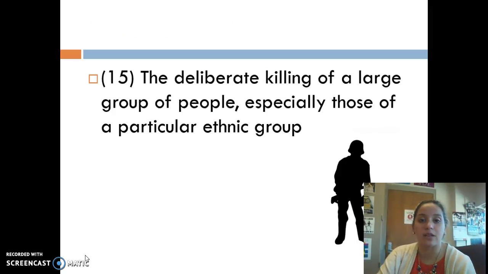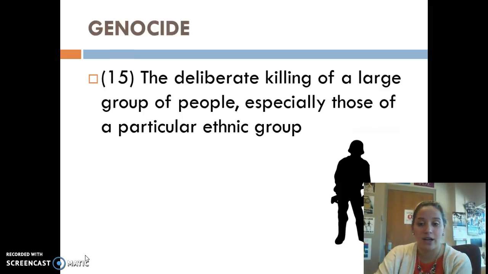15 is the deliberate killing of a large group of people, especially those of a particular ethnic group. That is genocide. Okay, you may have heard of this term before. Genocide is not just involved in World War II. It's not just the Holocaust. That's an example of genocide. But we are going to talk about some other examples of genocide later on in the year.